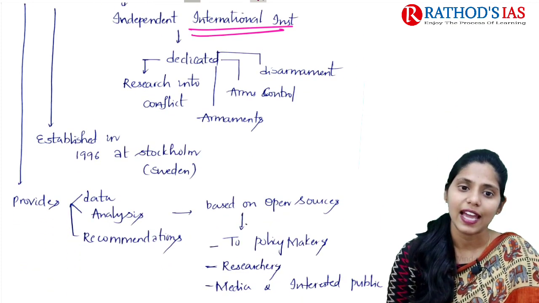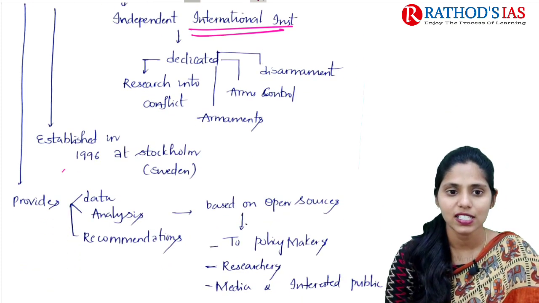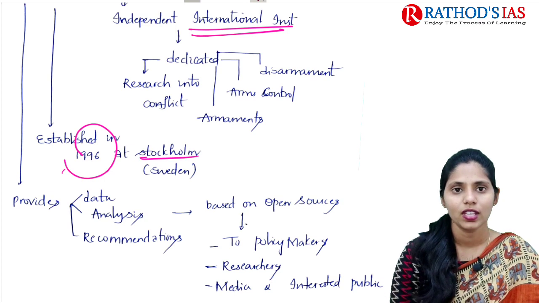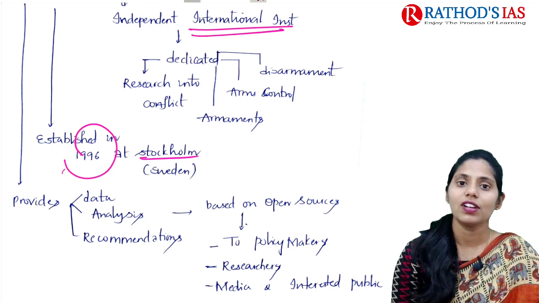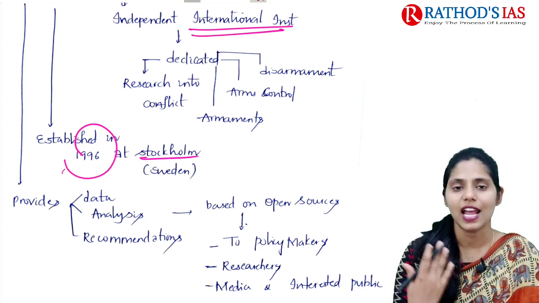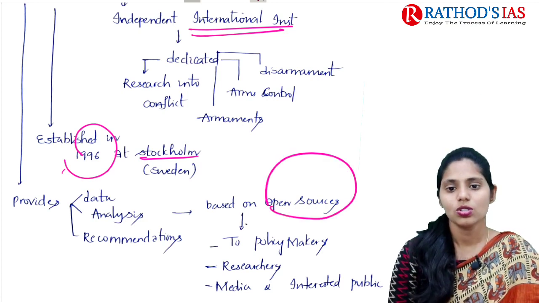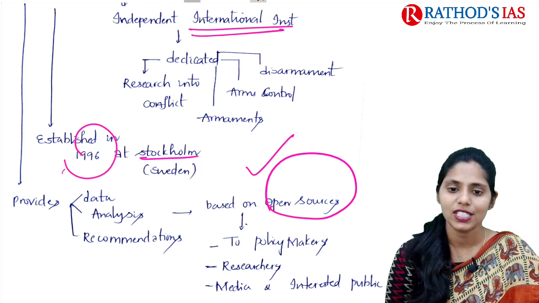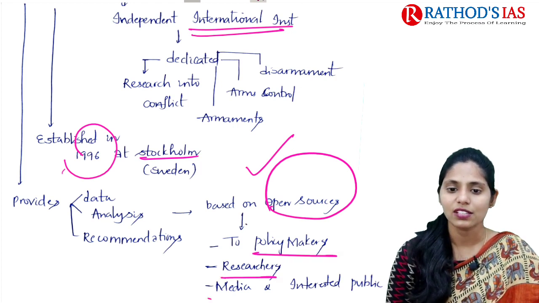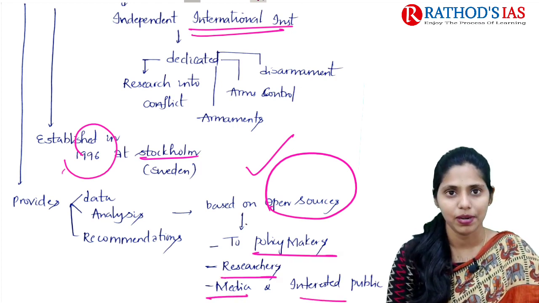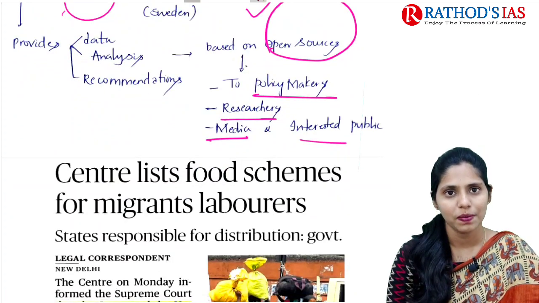This think tank was established in 1966 at Stockholm. It provides data, analysis and recommendations based on open sources. This data is helpful for policy makers, researchers, media and the interested public. So this is it for this topic.